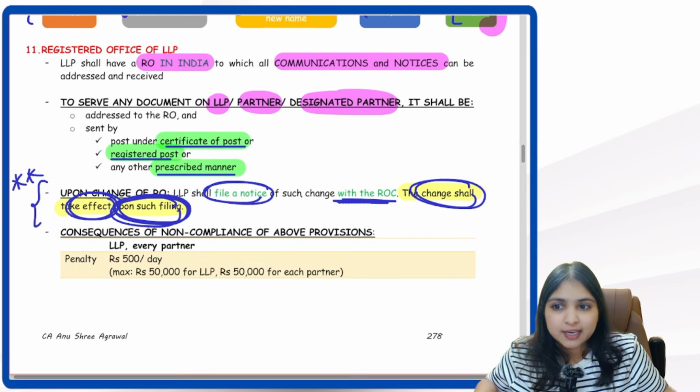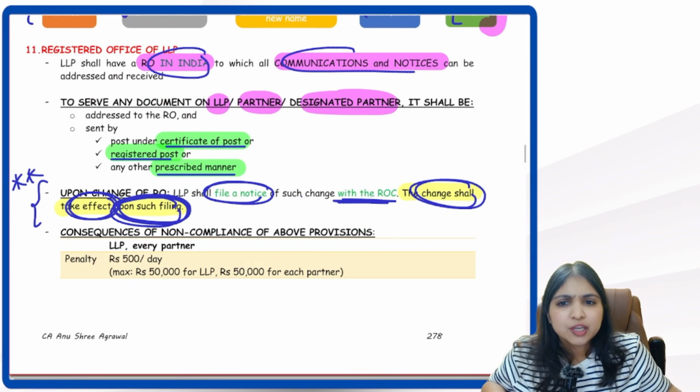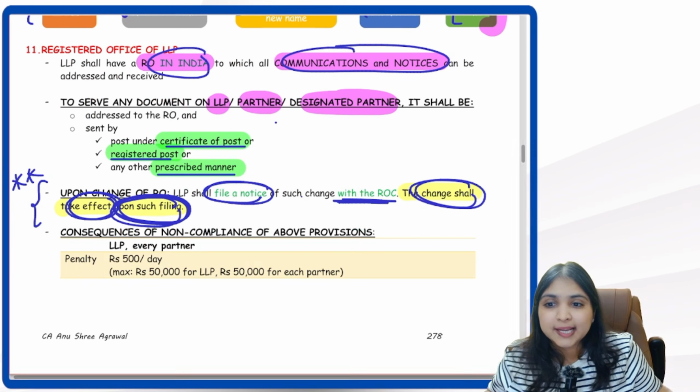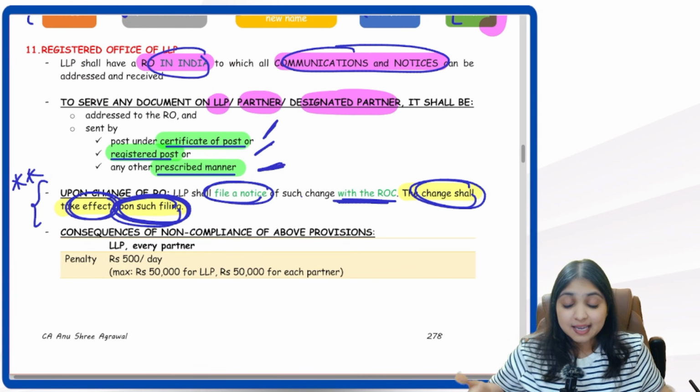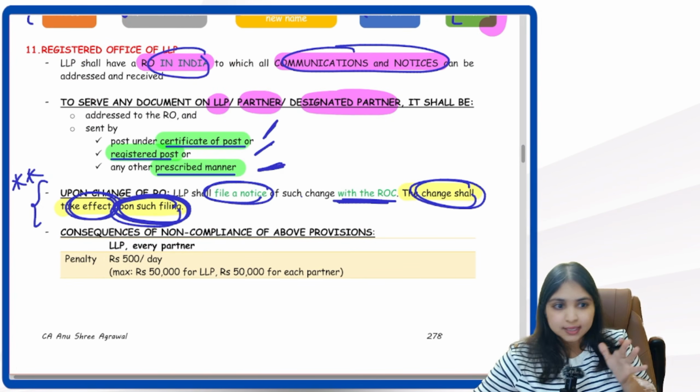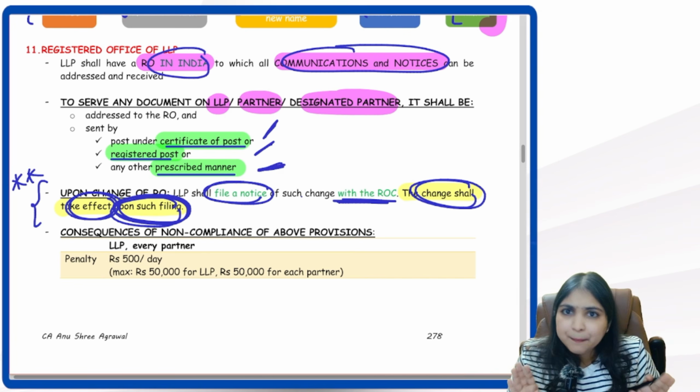Then the registered office of the LLP has to be in India. All communication and notices will be sent to that address, either by certificate of posting or by registered post or in any other prescribed manner. In case the LLP wants to change the registered office, they can change. To change, they don't need the permission of the ROC.